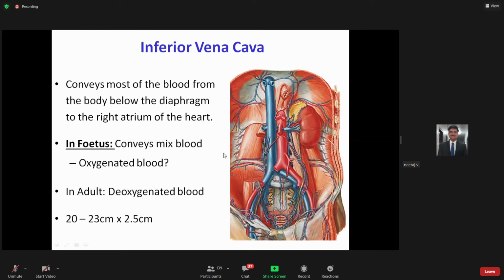So basically inferior vena cava begins at the level of over here, which is at the level of L4 vertebra, lower end of the L4 vertebra.